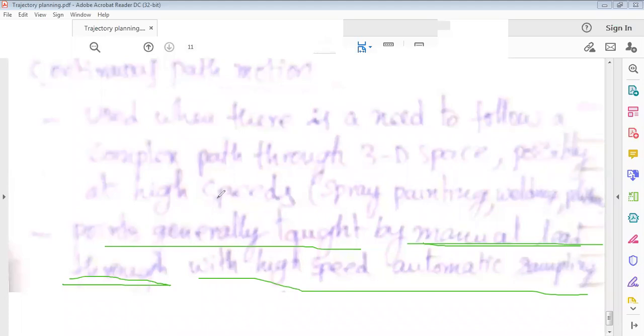So here I stop the lecture. Next class I will discuss the actual trajectory planning with the equations. I will derive some trajectory plannings. Derivations I will do in the next class.